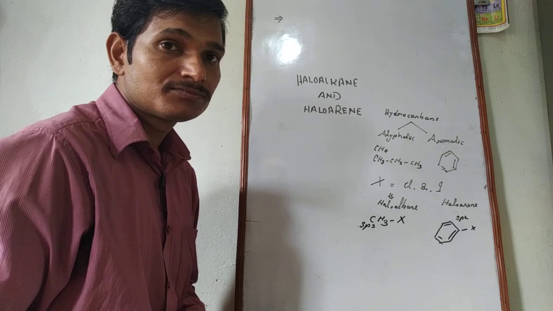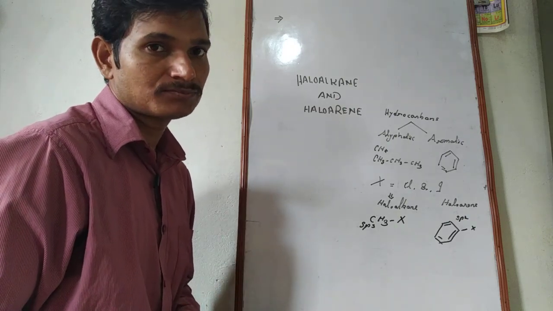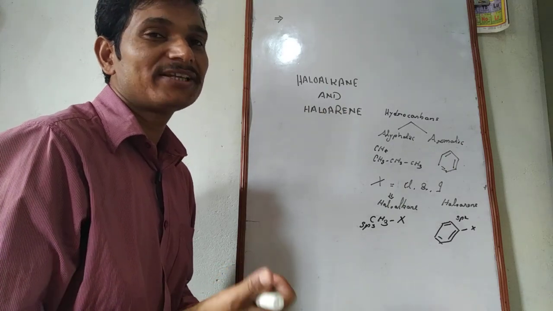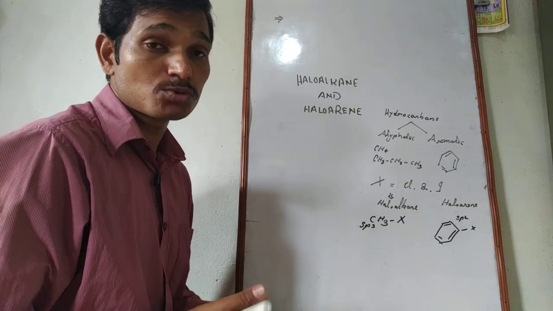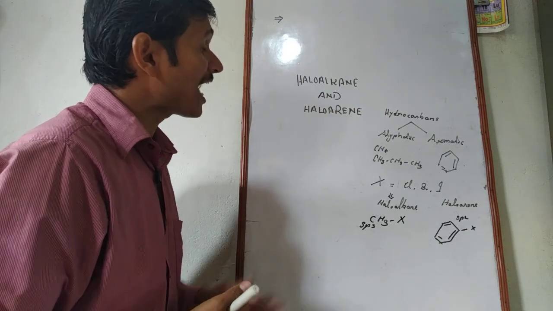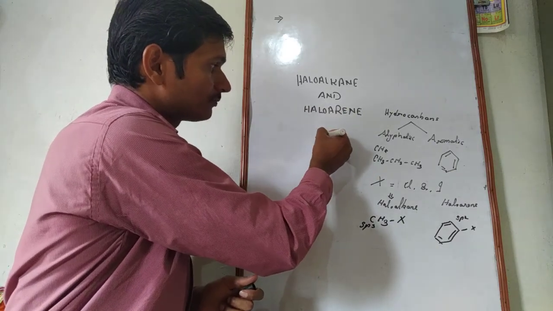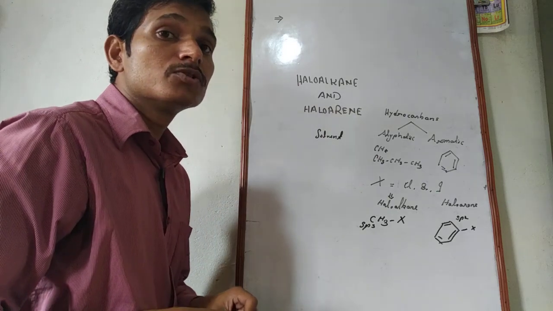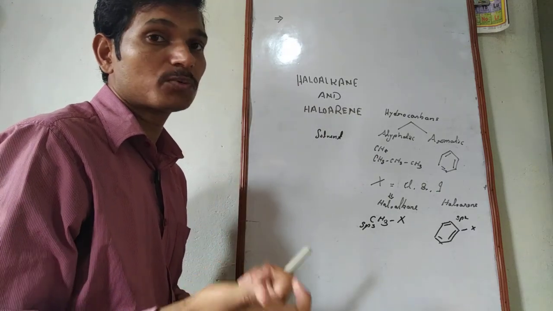In the laboratory, haloalkane and haloarene are good solvents for non-polar organic compounds or weakly polar organic compounds. So we can say that haloalkane and haloarene are good solvents for weakly polar compounds or non-polar compounds.